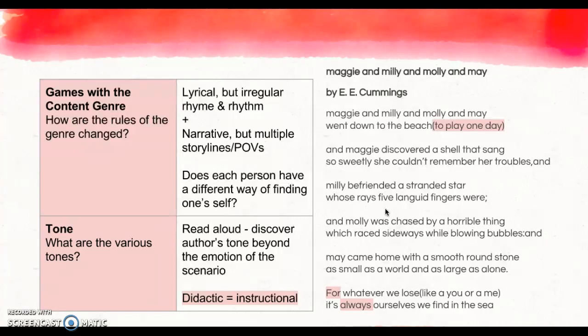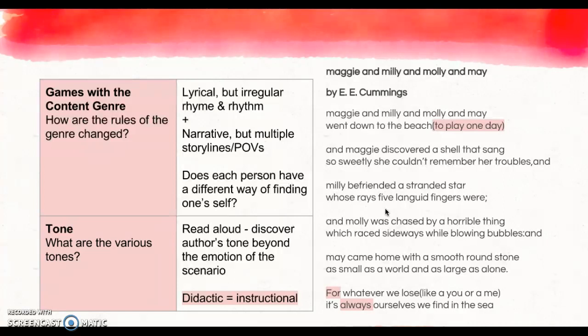So I'm wondering here, if we have lots of different storylines, is the author trying to show us that each person has a different way of finding oneself, a different experience of what that looks like, but then we all end up finding oneself?